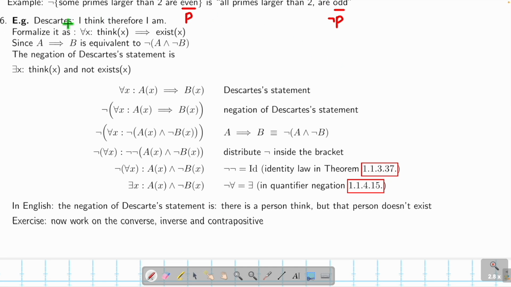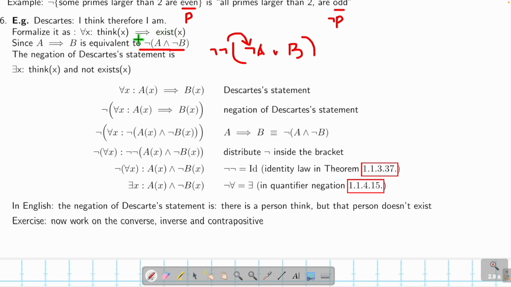Now here's a fun one. This guy wanted to prove his own existence many years ago. He said, I think, therefore I am. Let's find the negation of his statement. So for all x, that means for all humans, if x thinks, it implies x exists. Recall that A implies B is the same as not A or B, right? Or I put a double negation outside, and then I apply De Morgan's law, then two nots cancel out, and I have a not B here. So A implies B is the same as not, bracket, A and not B.